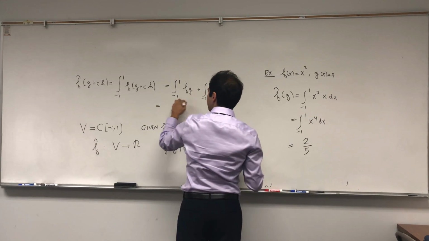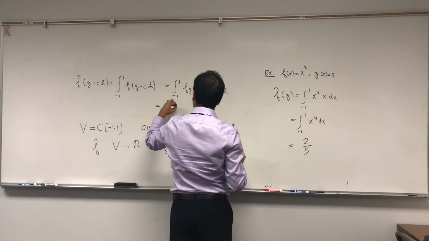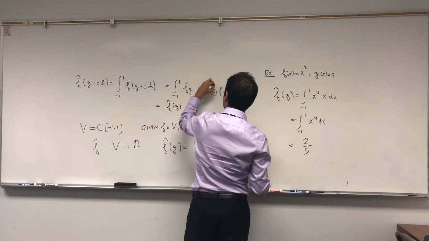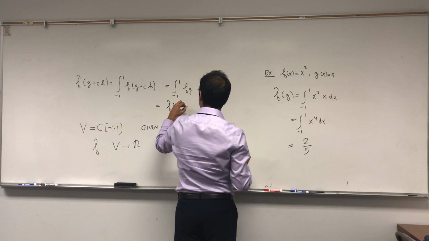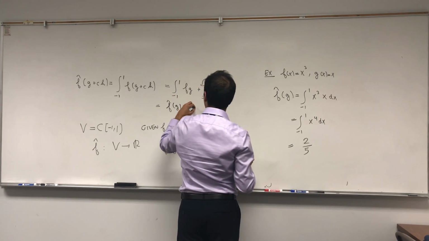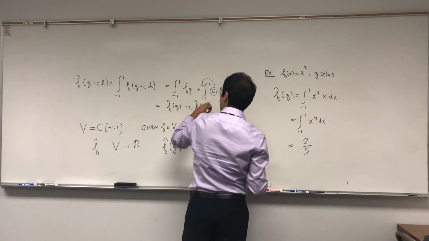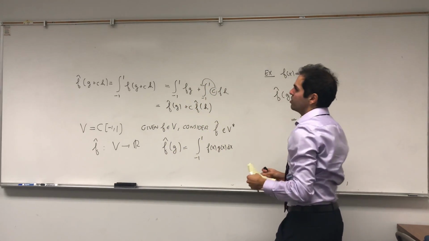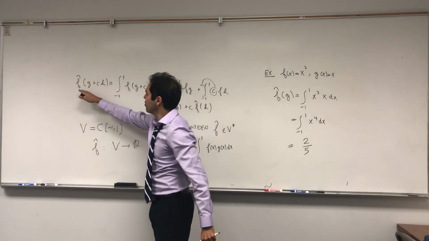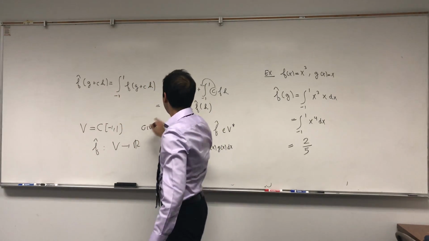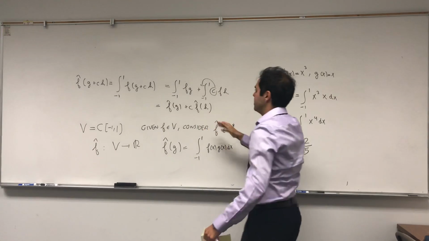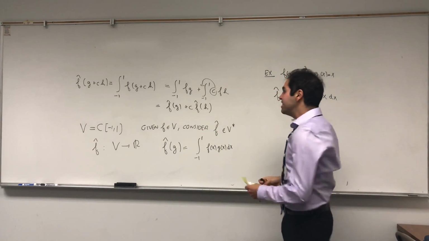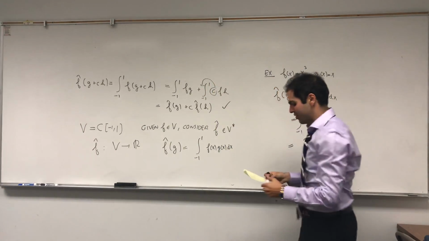And that just becomes f hat of g, and this c comes out, plus c f hat of h. Which is just what we wanted to show. We wanted to show that T of x plus cy is Tx plus cTy, and that's why it is indeed linear and it's a functional.